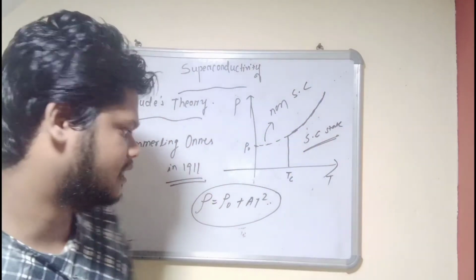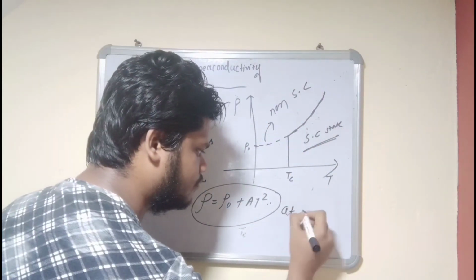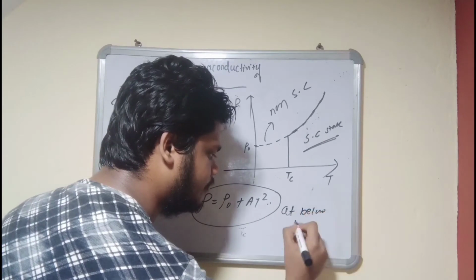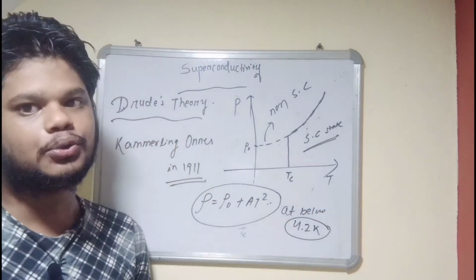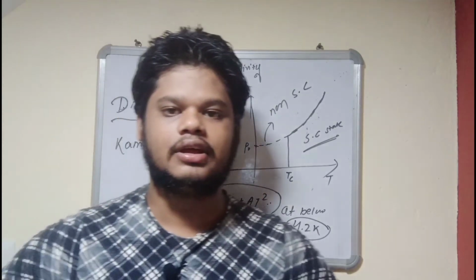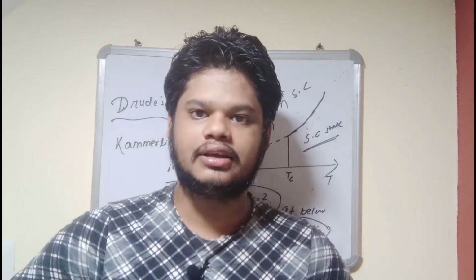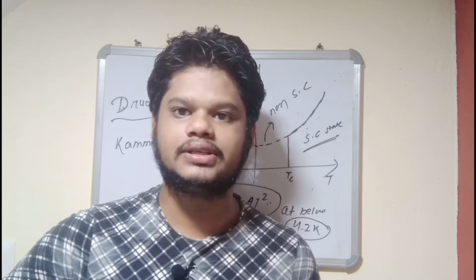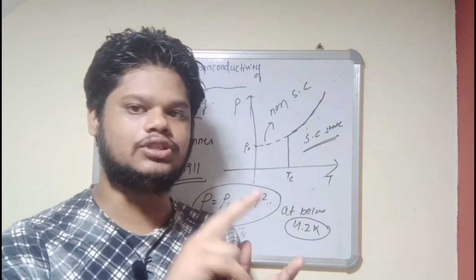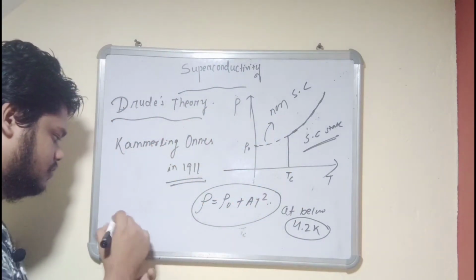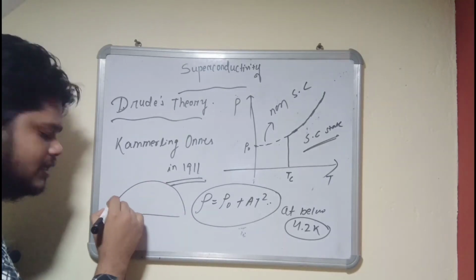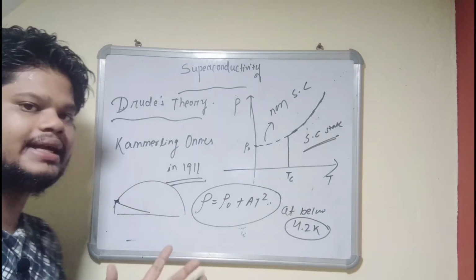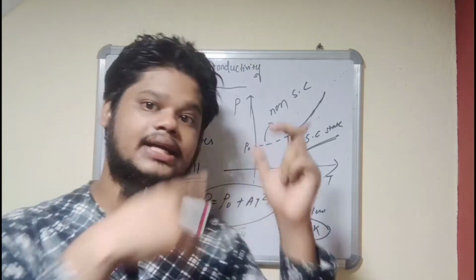So what happens is that at 4.2 Kelvin, below 4.2 Kelvin, something dramatic happens: the resistivity goes to 0. There is a limit of the low resistivity that the instrument could observe at that time in 1911.